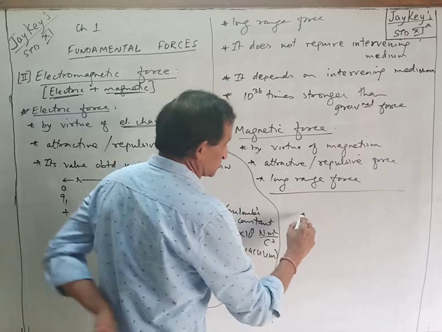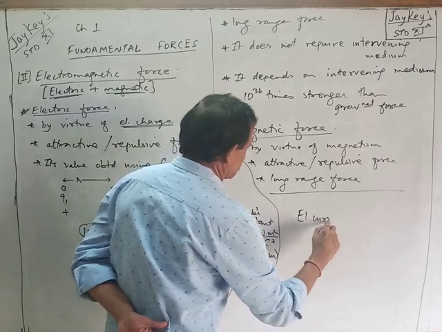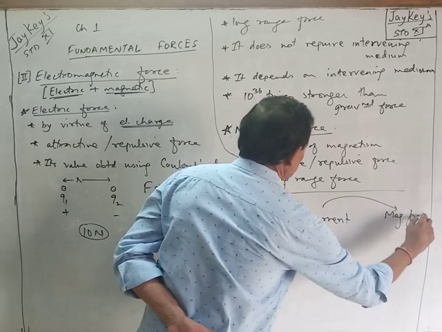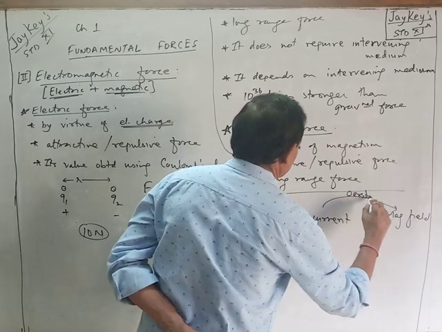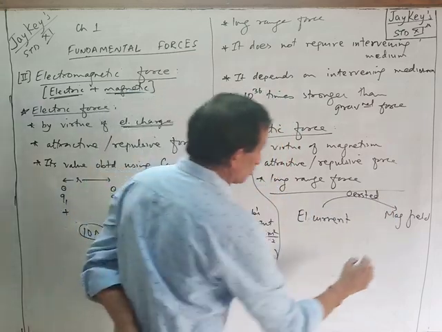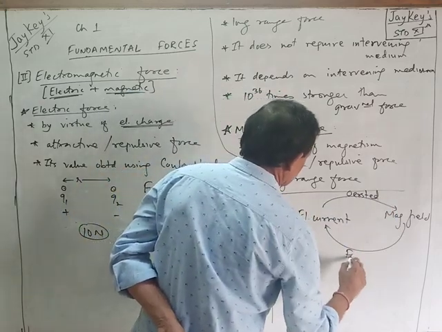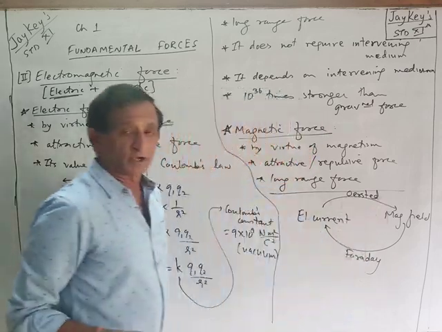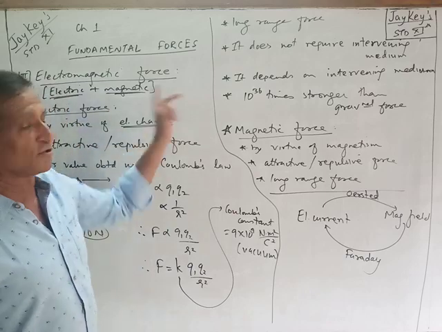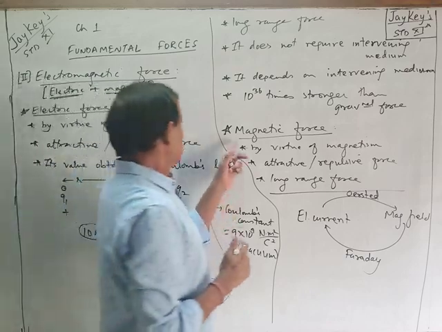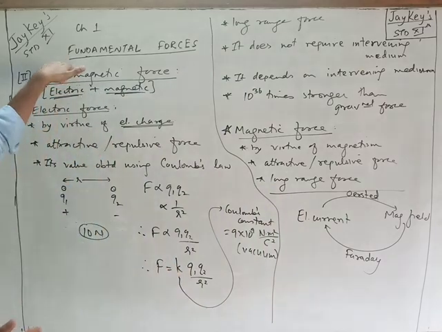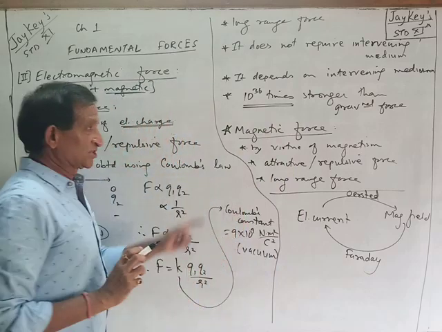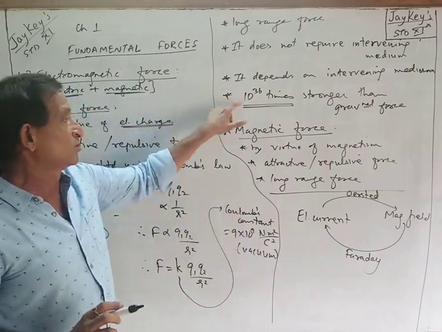Now we have also studied in 10th standard that electric current passing through a wire produces a magnetic field around it. This was suggested by a scientist named Oersted. And the reverse, magnetic field produces electric current. That was suggested by Faraday. That means electric and magnetic effects are mutually convertible. Due to that, electric and magnetic force are also connected. And therefore, the combined name comes electromagnetic force. This electromagnetic force is, remember well, 10 raised to 36 times stronger than the gravitational force. It can be asked as fill in the blank or MCQ.